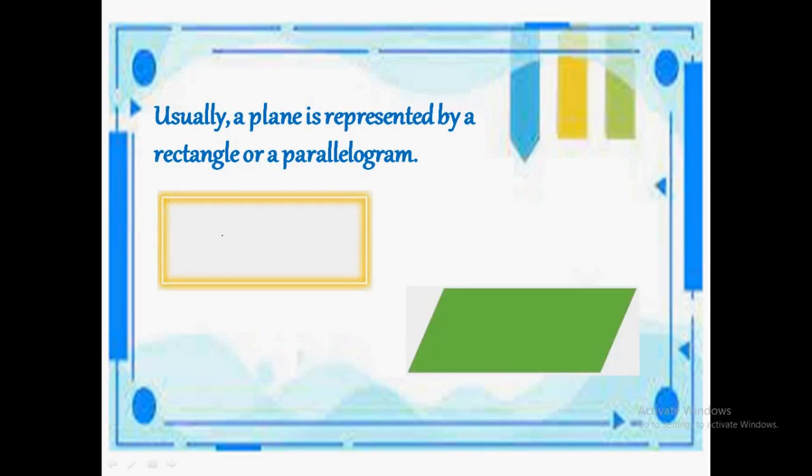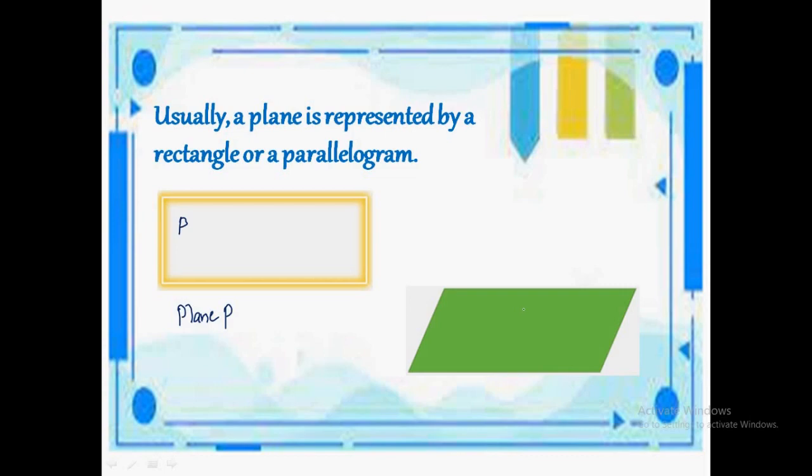We can denote a plane in two ways, by writing a single small letter alphabet such as P, Q, R, X, Y, etc. inside the rectangle or a parallelogram. Here I am writing the small letter P and we can read it as plane P.